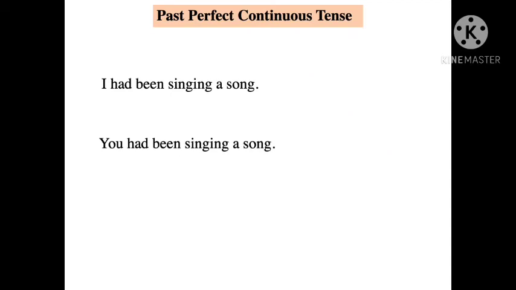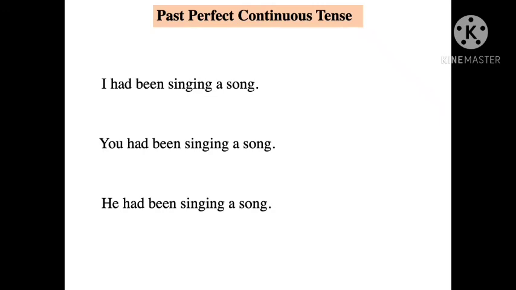Now, we shall find the difference between present perfect continuous and past perfect continuous. The action which had been going on for some time in the past, it is past perfect continuous. If the action continues till now, it is present perfect continuous.